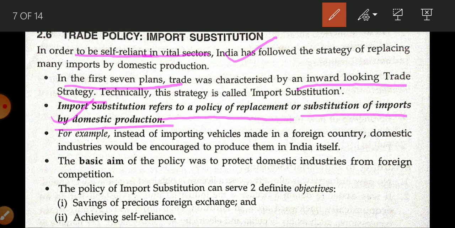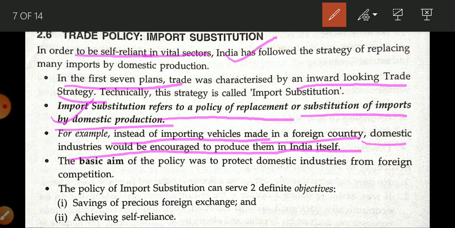Okay student, so for example, instead of importing vehicles made in foreign countries, domestic industries would be encouraged to produce them in India. And because of that, at that time most of the people were using Ambassador, Bajaj scooter, and the TV was Beltex TV or Onida TV. There were very few foreign goods and services. Most of the people were using Indian consumer products.